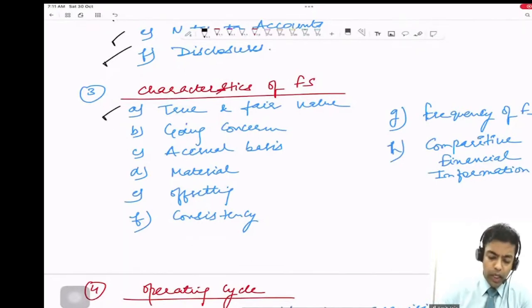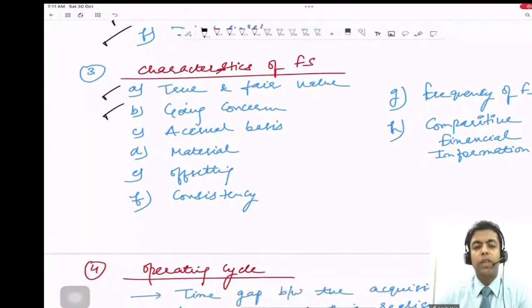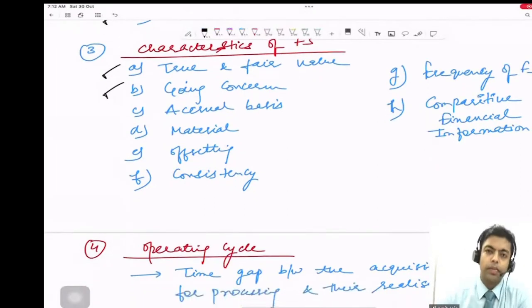Okay. Going concern, very important. The financial statement needs to be prepared on a going concern basis. Right? That means the business of the company will continue in the future as well. But if there is any event or scenario which may cast significant doubt on the entity's ability to continue as a going concern, that needs to be disclosed.